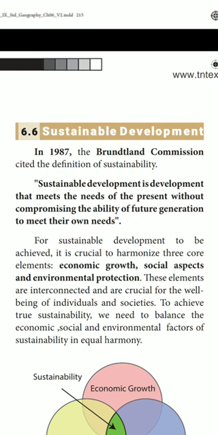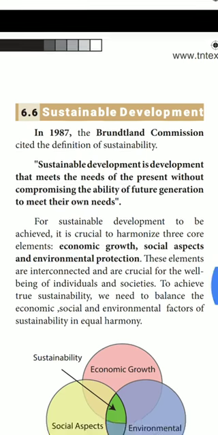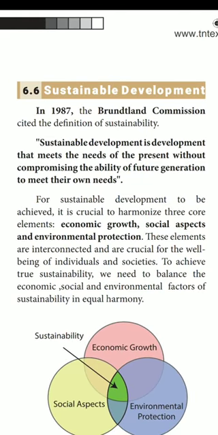Economic growth. We need what? Economic growth. Next, social aspect also we need, and also environmental protection also we need. These three things we need for sustainable development. So, these elements are interconnected and are crucial for the well-being of individuals and society. To achieve true sustainability, we need to balance the economic, social, and environmental factors of sustainability in equal harmony.